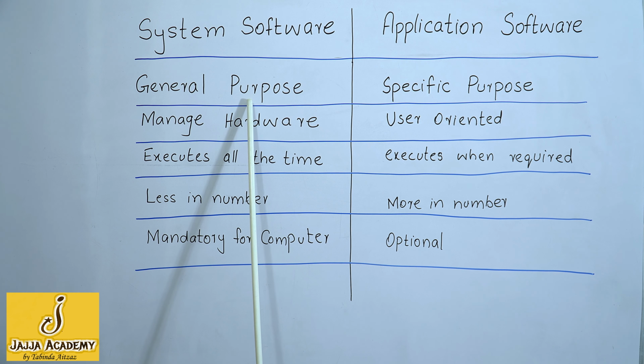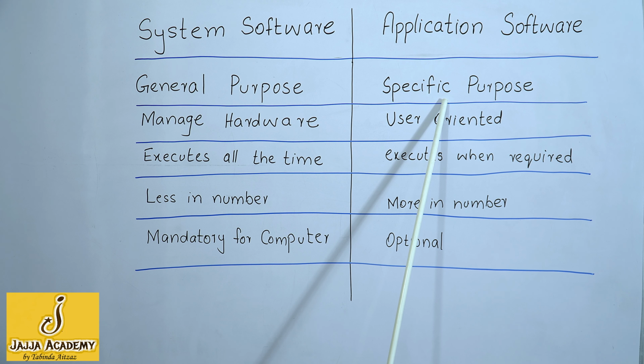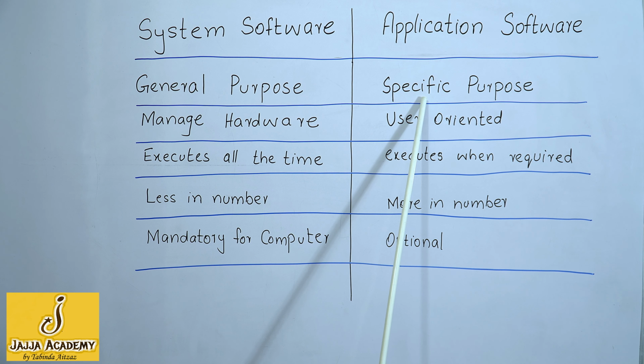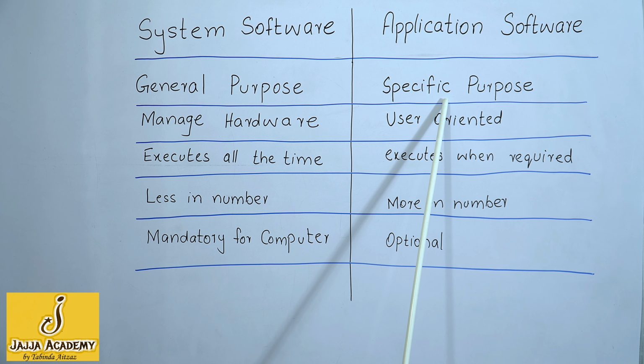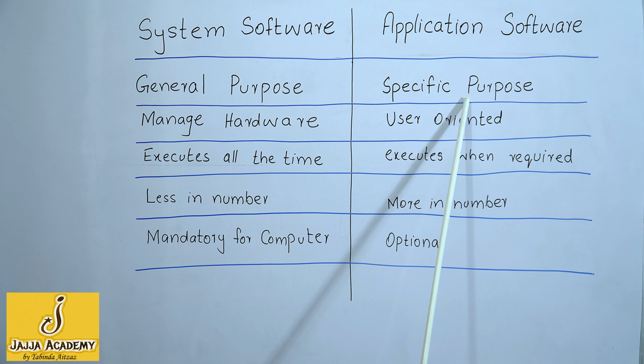For example, Microsoft Windows is installed on every computer, but MS Word is not the need of every computer. It need not be installed on every computer. It is installed where it is required. So it is a specific purpose software.